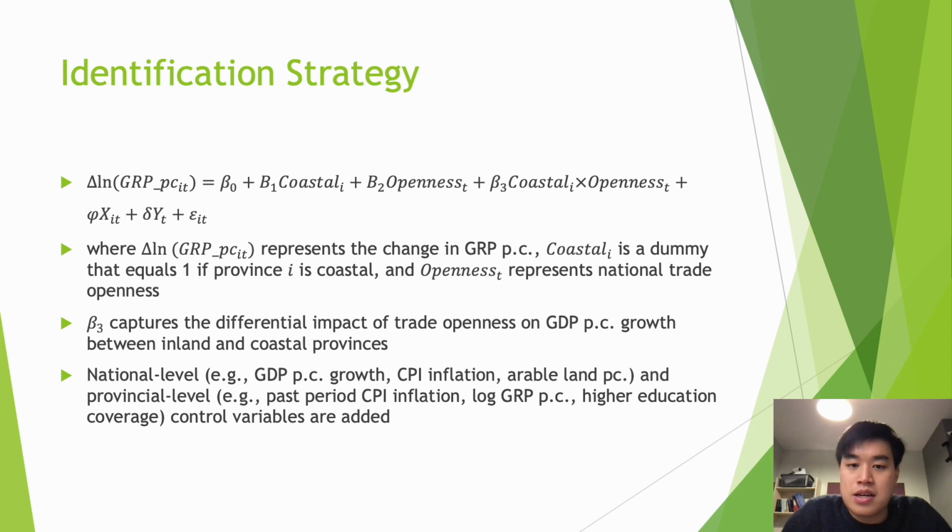This is our empirical strategy. We regress the change in gross regional product per capita of province i at time t on the dummy indicating if the province is coastal, the national level trade openness variable, and an interaction term of the two. The coefficient of the interaction term captures the differential impact of trade openness on GDP per capita growth between inland and coastal provinces. We also include national level controls including GDP per capita growth, CPI inflation and arable land per capita, as well as provincial level controls such as the past period CPI inflation, log GRP per capita, and the high education coverage.